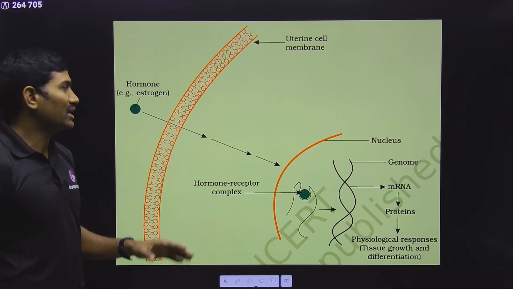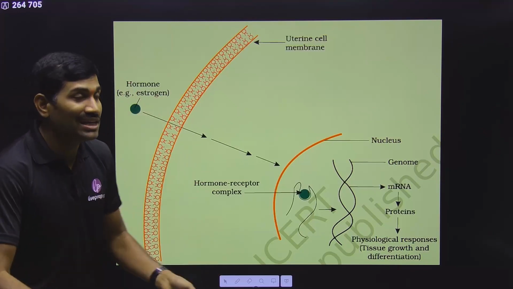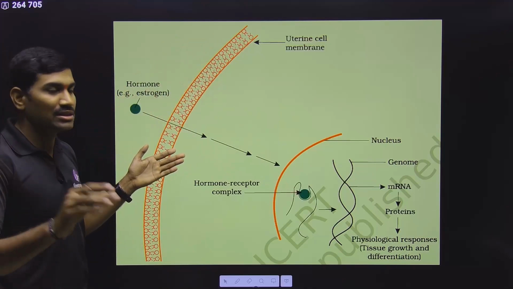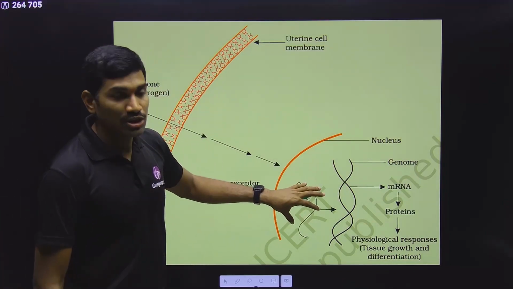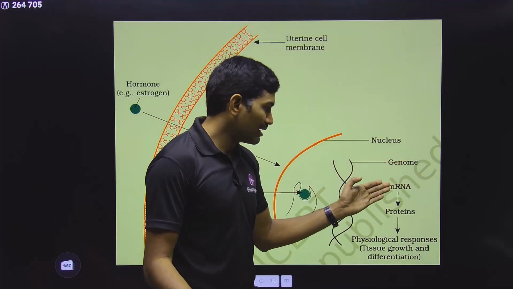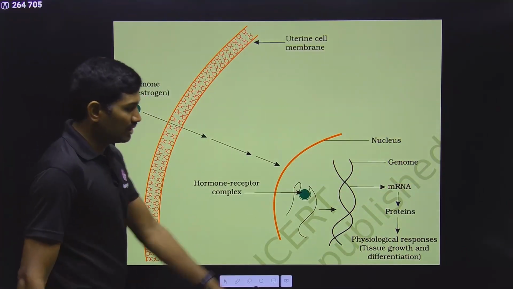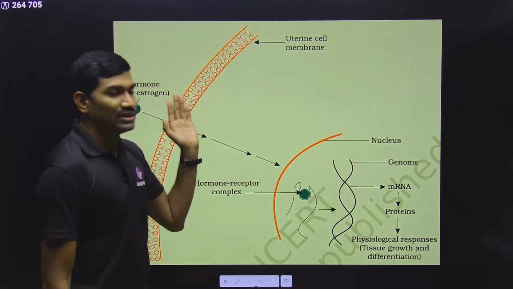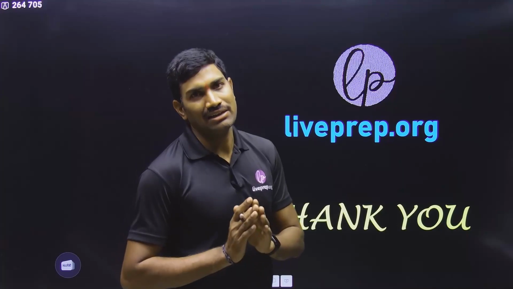Now, the second type of hormone action is with respect to steroid hormones. Estrogen is a steroid hormone, hydrophobic in nature, so it can directly pass through the plasma membrane. That's why here there is no plasma membrane receptor. It is going in, and here the receptor is present in the nucleus. So a hormone receptor complex is formed. This complex is interacting with the genome, so that from the DNA, mRNA to protein. Now these proteins will show various activities. So estrogen, what is the activity here? Tissue growth and differentiation. It is helping in tissue growth and differentiation. This is what they are talking about. In this way, different hormones are showing different activities.